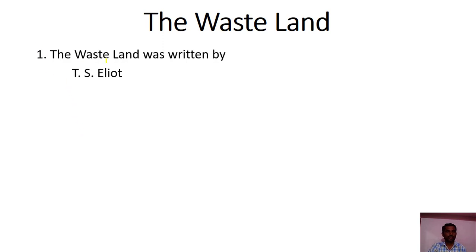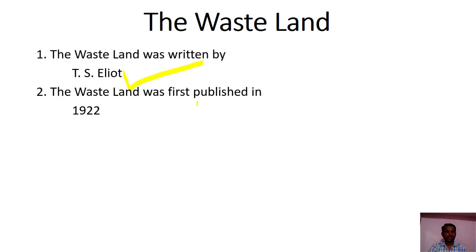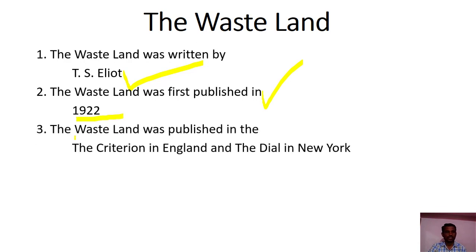First question: the Wasteland was written by T.S. Eliot. Second question: the Wasteland was first published in 1922. Next, the Wasteland was published in the Criterion in England in 1922, and in the same year it was also published in the Dial in New York, America.